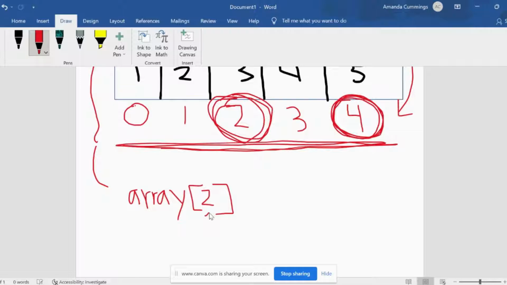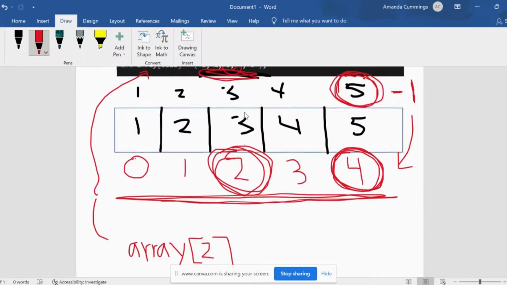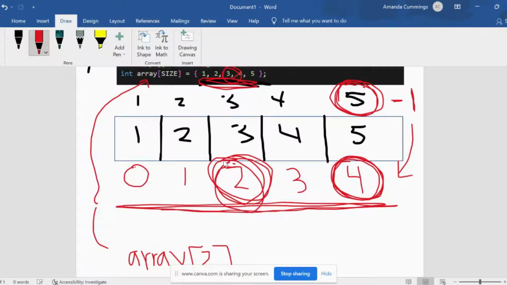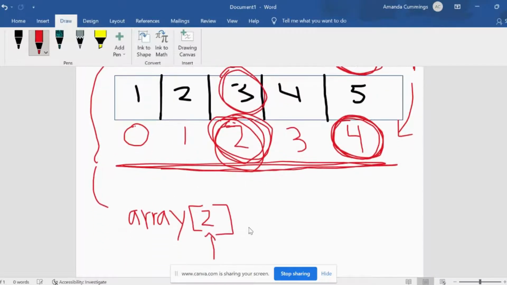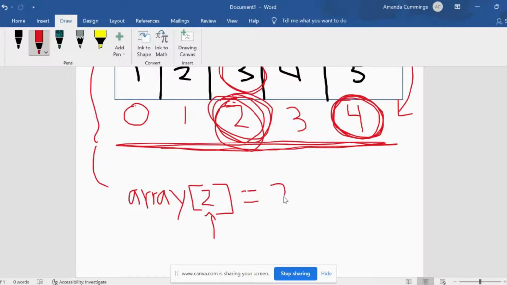So this is going to indicate that I want access to the element at index 2, which is 3. If I wanted to change that, so I do a reassignment and assign it a different number, I can reassign it 2, with a little semicolon.